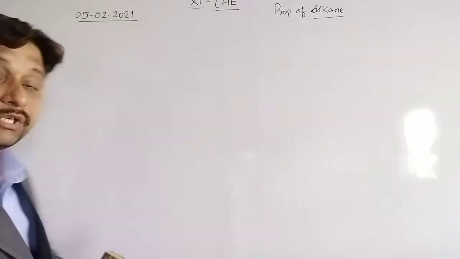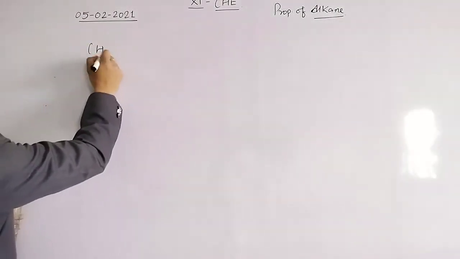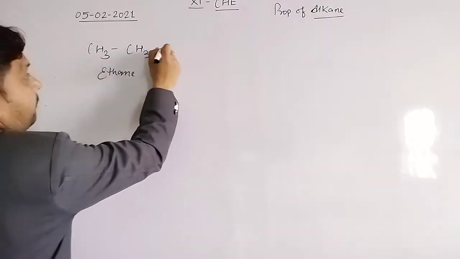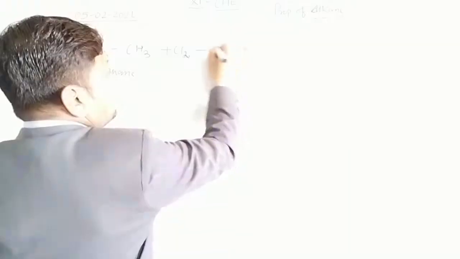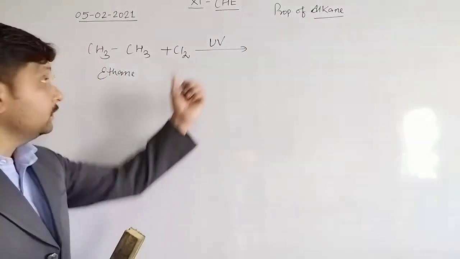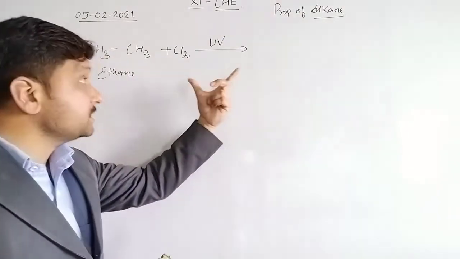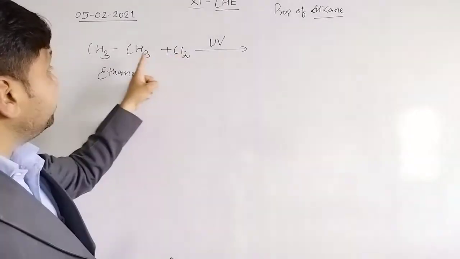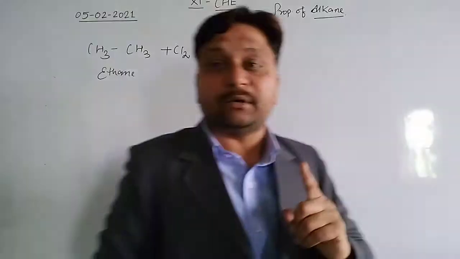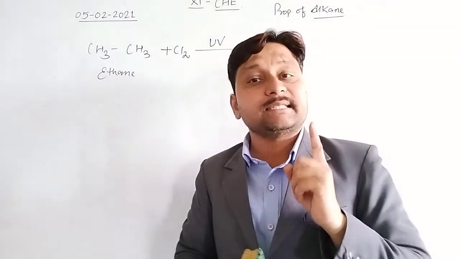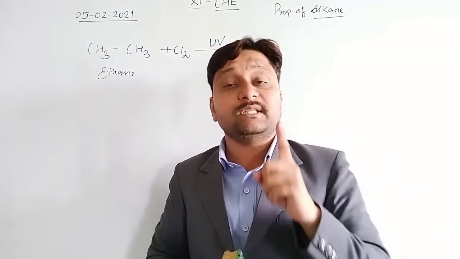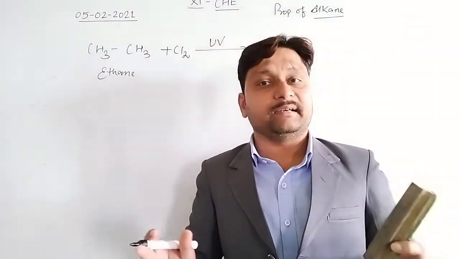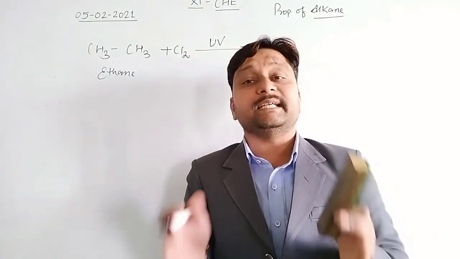So suppose there is a question of CH3-CH3, that is ethane, in presence of UV rays. This ethane reacts with chlorine in presence of ultraviolet rays. What will happen here? See, this chlorine substitutes any one of the hydrogens, because both hydrogens are the same, because both hydrogens are present on the same type of carbon. This side is CH3 and this side also CH3. Means both are in the symmetrical condition. Means this compound overall we can say is symmetrical.